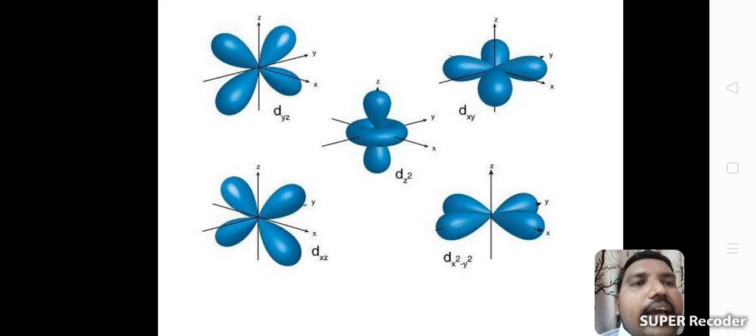These are the d orbital structures: this one is dxy, this one is dyz, this one is dxz, this one is dx square minus y square, this one is dz square. These are the 5 degenerate orbitals present in crystal field theory.